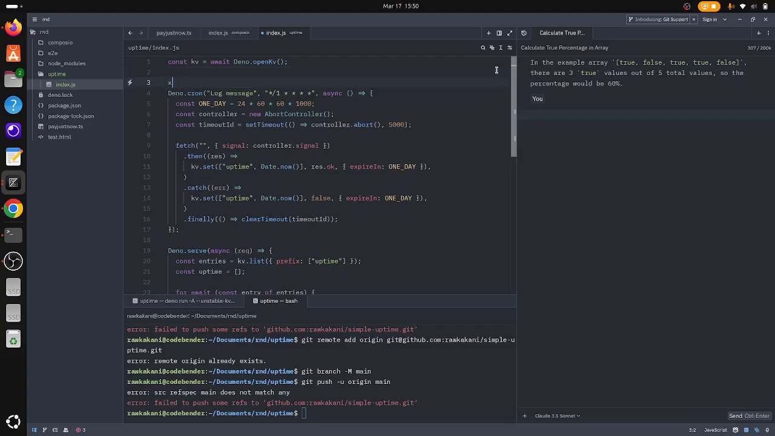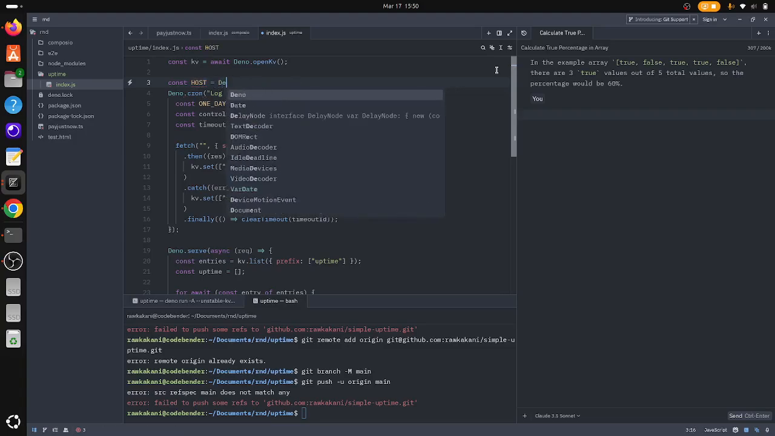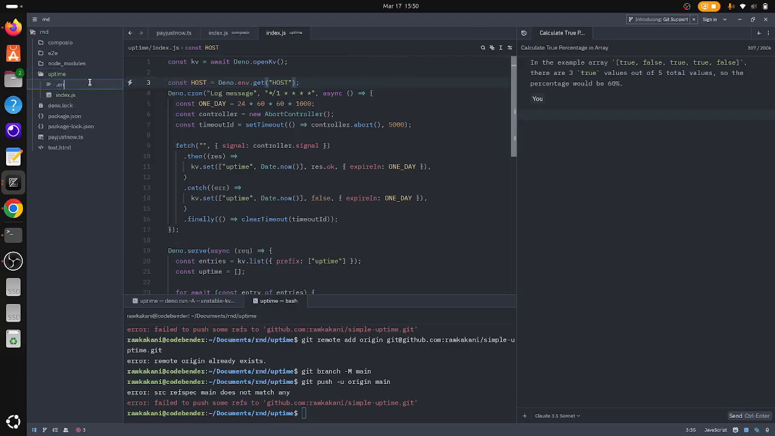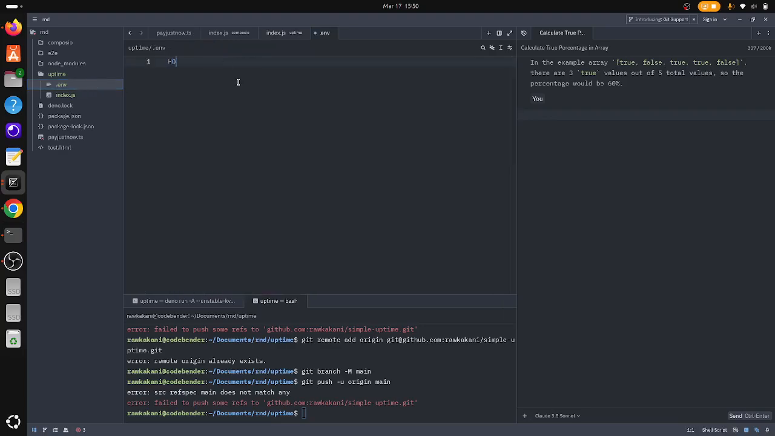So what I'm gonna do here is constant host equal general environment, look at host. Right, no, environment file host. Alright, so let's go. Even host is probably the wrong terminology here.